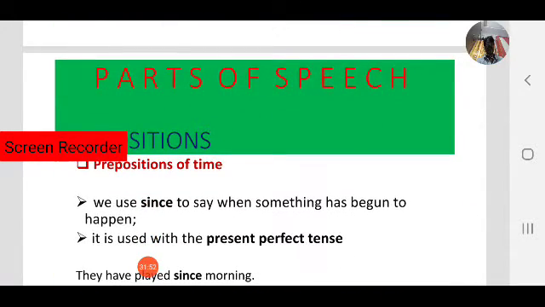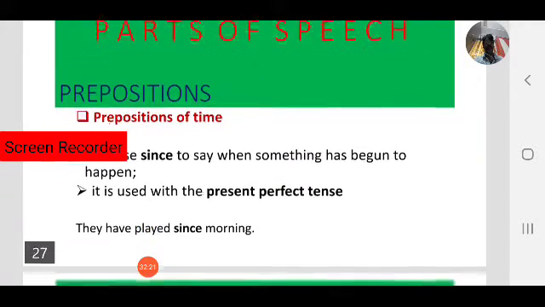Okay, next one, since. We use since to say when something has begun to happen. It is also used in the present perfect tense, so we are going to learn about this tense in the next classes.